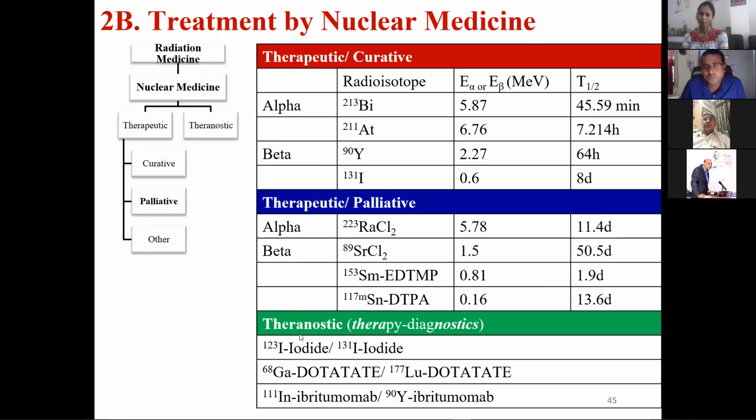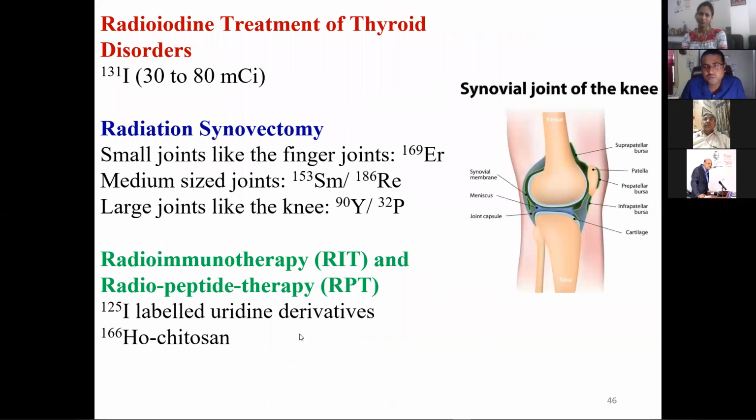Apart from that, not only from the cancer point of view, there may be several thyroid disorders also possible. For that, iodine-131 is used, 30 to 80 millicurie is added. Then it can even be used for pain management in the case of various knee joints. There, a very small amount of very intense beta emitters, yttrium-90, samarium, all these can be injected. What they do is that synovial fluid secretion decreases, and because of that the pain in the knee can be reduced.